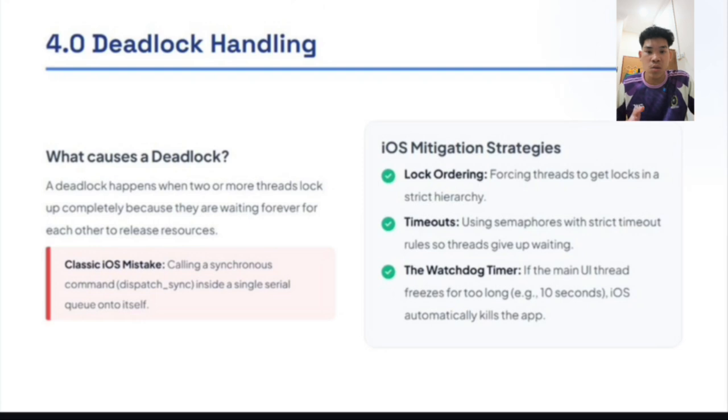To reduce deadlock, iOS developers use several strategies. First, lock ordering, where locks are taken in a fixed order. Second is timeout, where threads stop after a certain time. Lastly, iOS has a watchdog timer. If the main UI freezes for too long, iOS automatically terminates the app to protect the system.